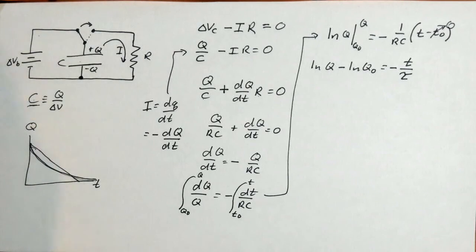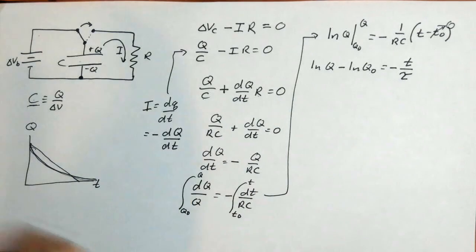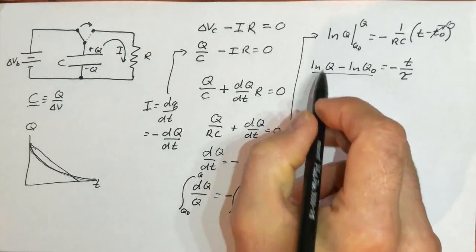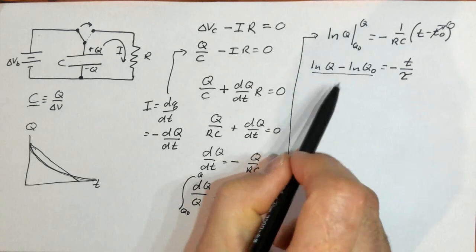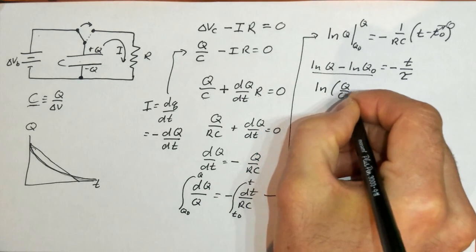We use tau as a characteristic time. In this context, it's the time constant. It's the rate at which this charge is decreasing. Okay, now we can use a property of logs over here. That's nice. Log of a minus log of b is the same thing as log of a over b. So this is log of q over q0.